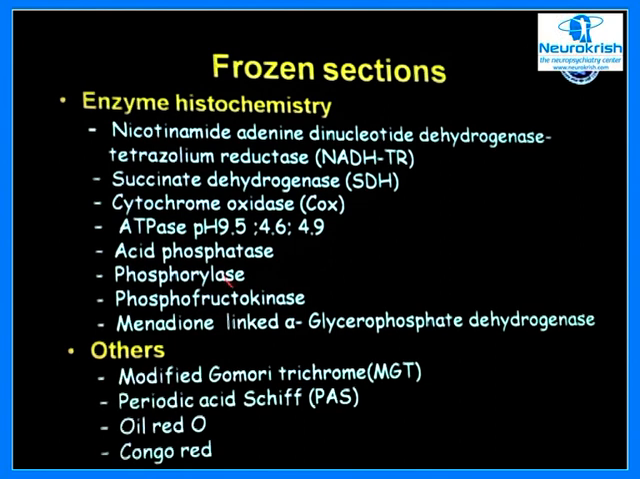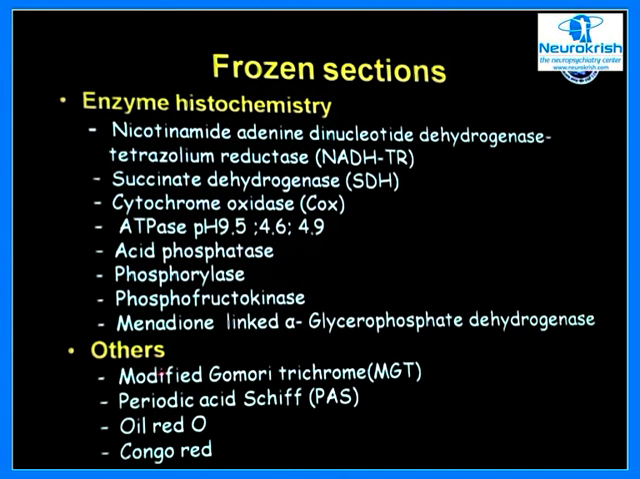Now, this is a list of enzyme stains that we use in our laboratory. There are several others, but these are the minimum that is required to offer the diagnosis, starting from nicotinamide adenine dinucleotide tetrazolium reductase, that is NADH-TR in short, succinic dehydrogenase, cytochrome C oxidase, adenosine triphosphatase, acid phosphatase, phosphorylase, phosphofructokinase, and menadione-linked alpha-glycerophosphate dehydrogenase. These are the minimum that I have listed, but there are several others.